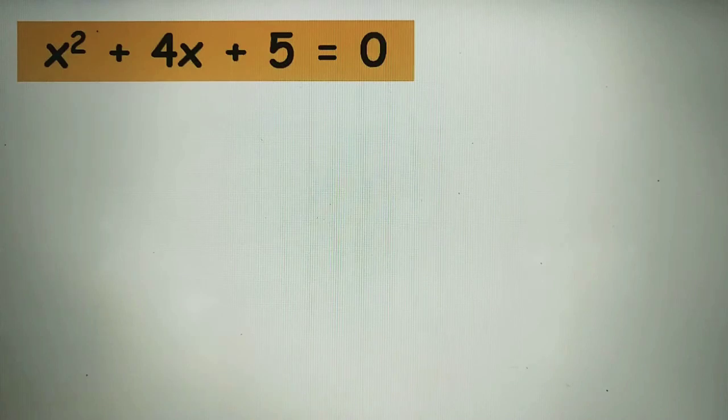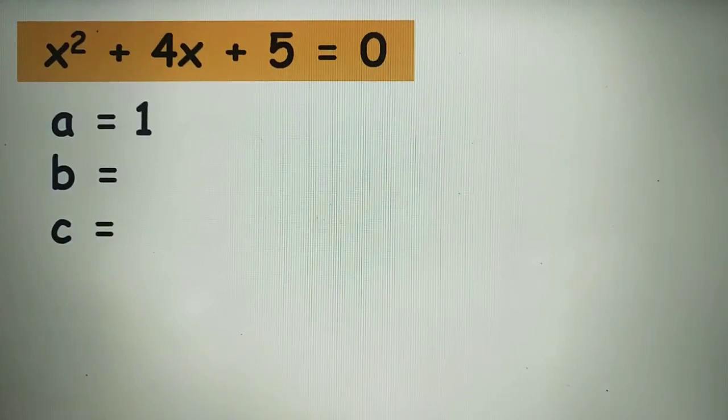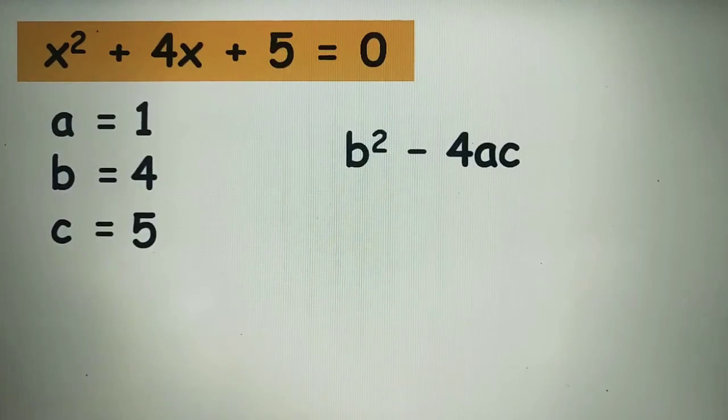This equation is already written in standard form. So let's find a, b, and c. A is equal to positive 1. B is equal to positive 4. And c is equal to positive 5. We will substitute these values to our formula for the discriminant, b squared minus 4ac.